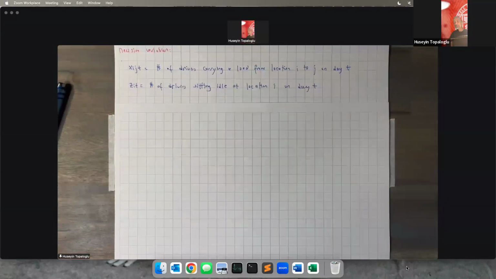Let's think about what's happening in the first day. At the beginning of day one, at the beginning of the planning horizon, we have SI drivers available at location I, and those drivers are either going to carry loads moving out of location I on day one, or they're going to sit idle at location I.